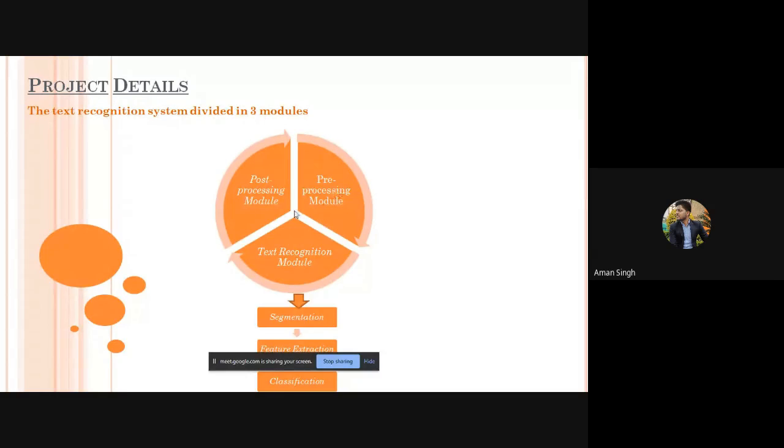And in text recognition, sir, feature extraction, segmentation and classification, these three things are used. In the segmentation part, we separate the individual characters in the images, which are in text format. In the feature extraction part, the basic features of the character are represented accurately and checked. In the classification part, sir, text in the images is converted into a computer-understandable form. And in the post-processing module, the final result is converted into electronic format.